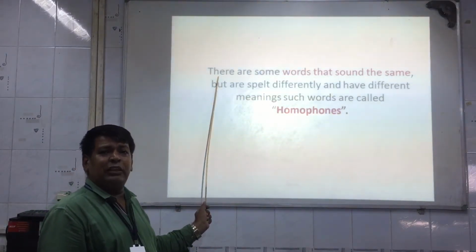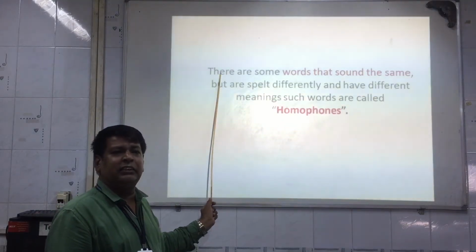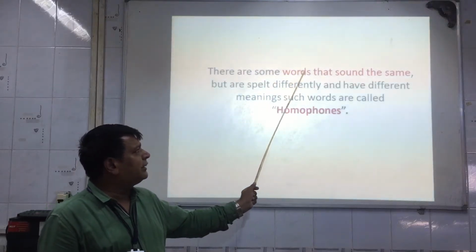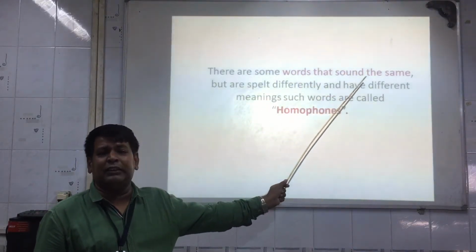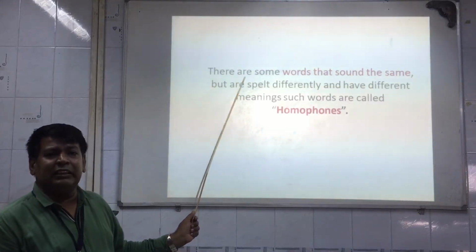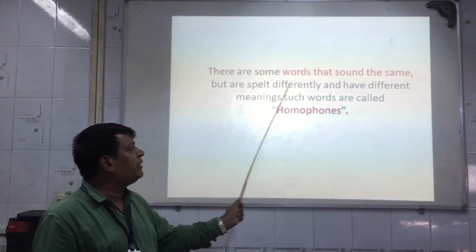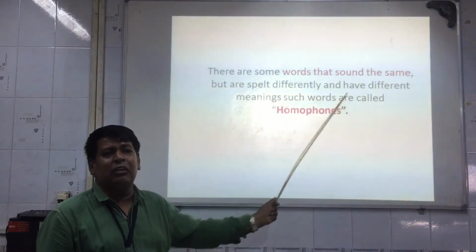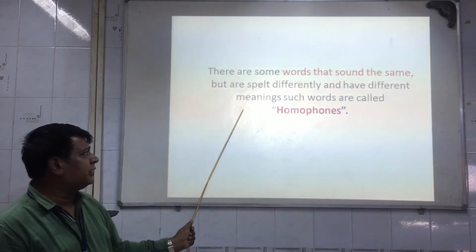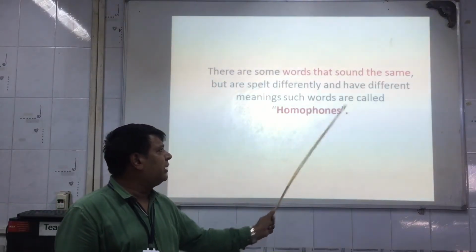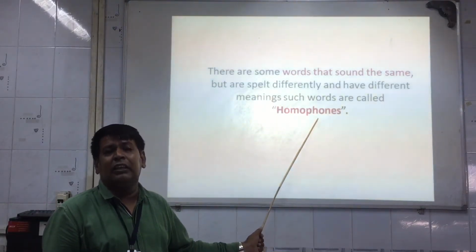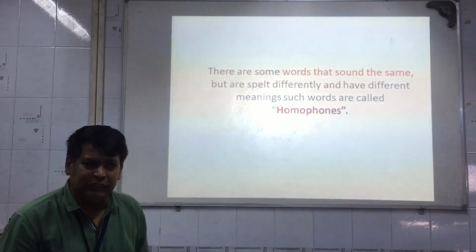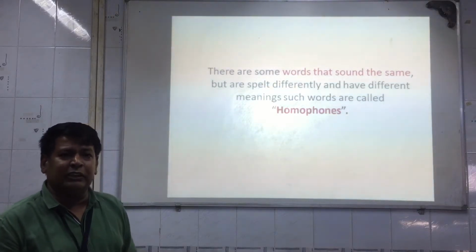From the above examples, the pics which we had seen, what we have learned is that there are some words that sound the same, the pronunciation is almost the same, but they are spelled differently and their meanings are also different, and such words are called homophones. Homophones means, in other words, words that sound the same. Understood, children? All of you understood the concept?